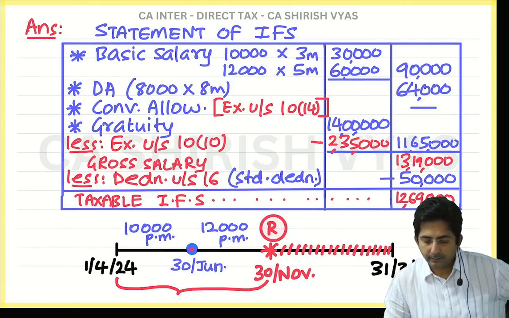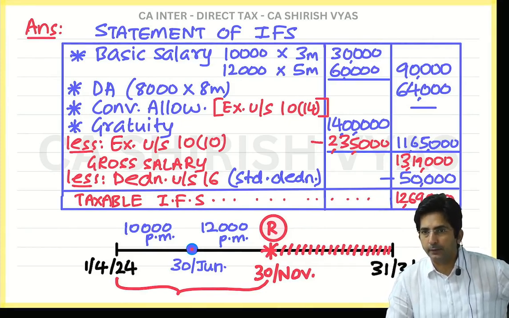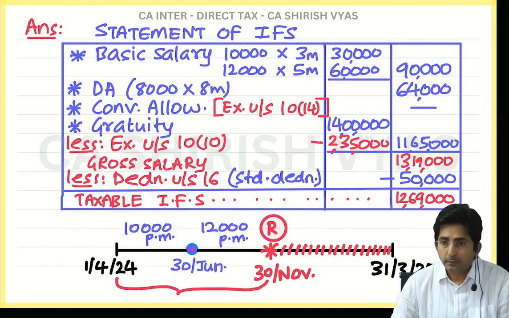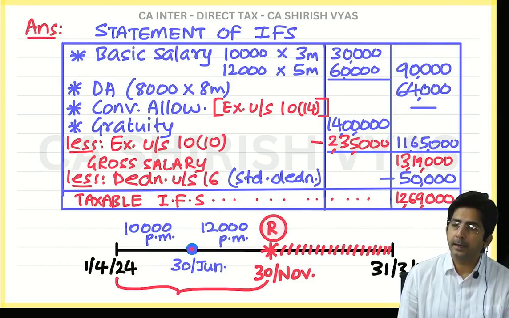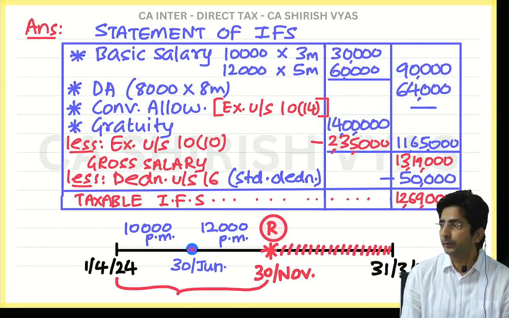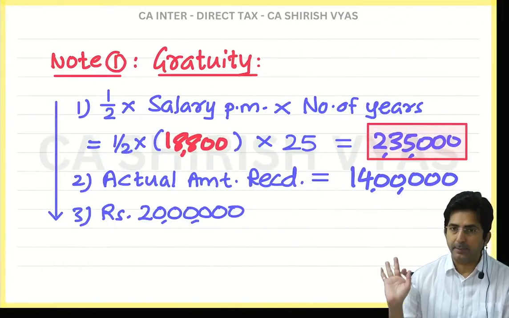Gross salary 13 lakhs 19,000. Then deduction under section 16. So final answer is 12,69,000 after deducting 50,000 standard deduction. Now tell me what if the employee was POGA employee? Tell me what changes will happen here.